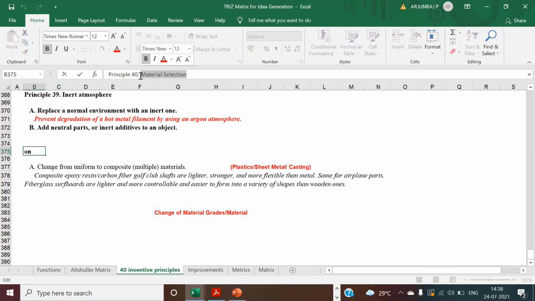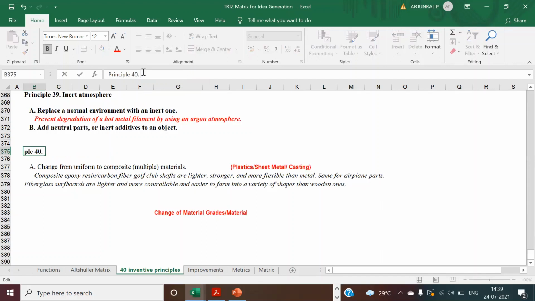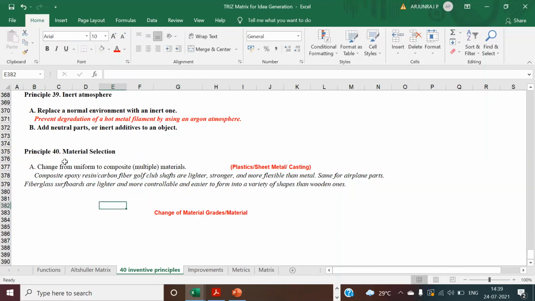This is nothing but a composite material. As per your original text, it is going to be a composite material. But why have I changed it? This is the original principle, but I changed this to material selection, so you can select the best material. What I will do is let it be composite material only. This is the original, but I wanted to make it simple, so that's why I put it as material selection.